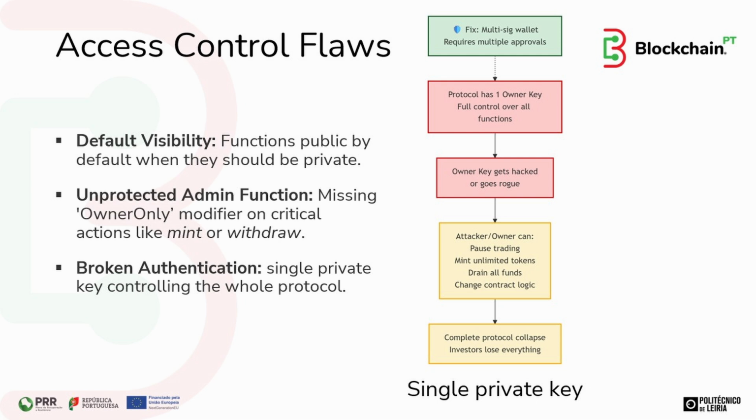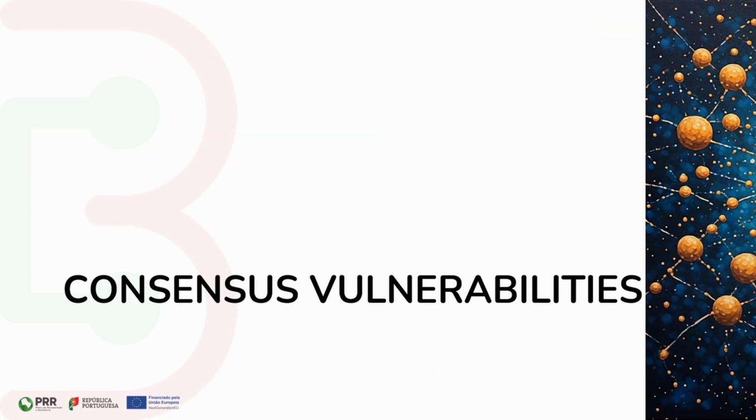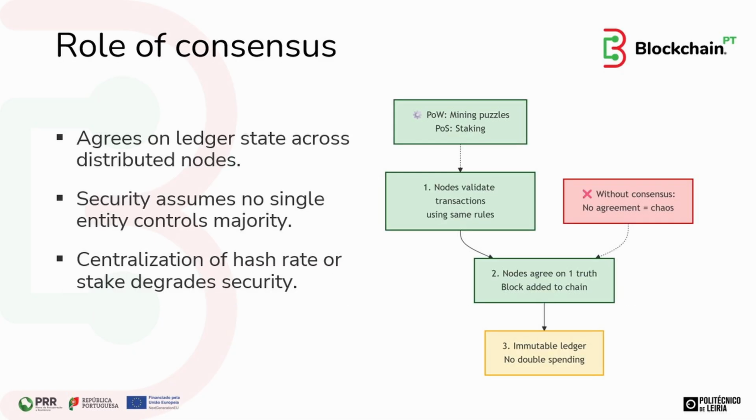We now focus on consensus vulnerabilities. First, let's revise the role of consensus. Blockchain consensus ensures all distributed nodes agree on the ledger state, but its security assumes no single entity controls most of the network's hash rate or stake tokens. Any centralization of these resources weakens security by enabling double spending or transaction censorship.